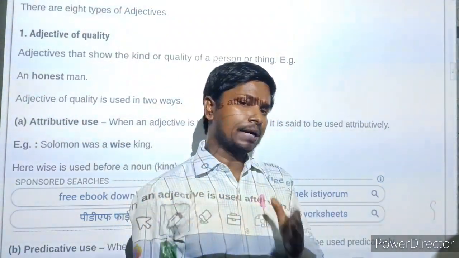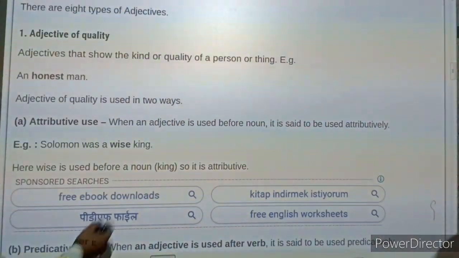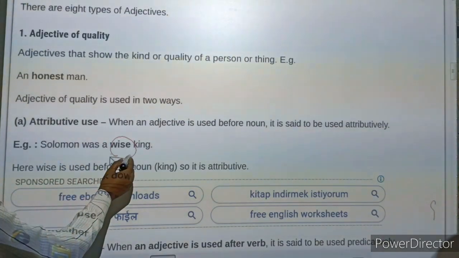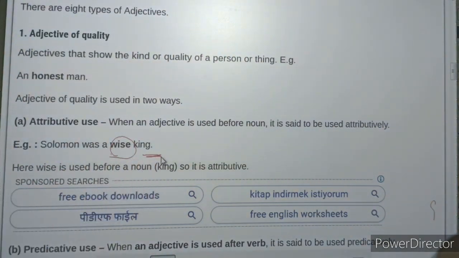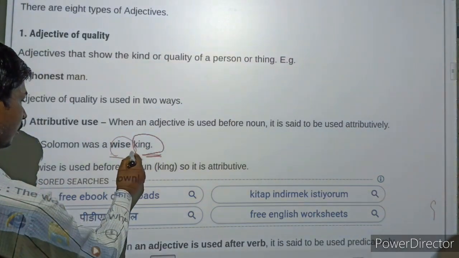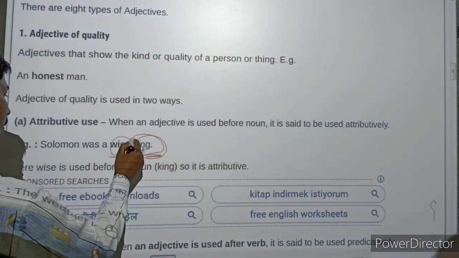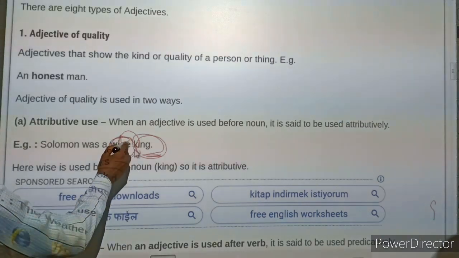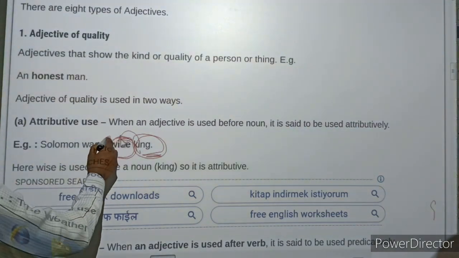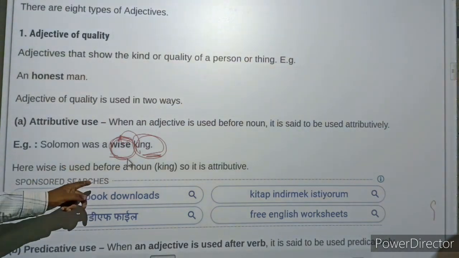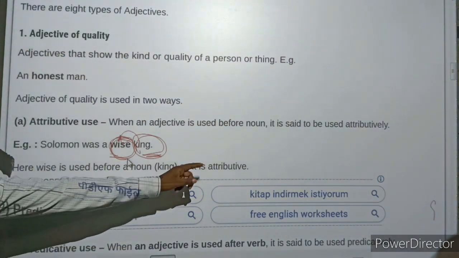So most of the time you can see over here there is the word that is used before a noun, that is king. King is a noun, and before it there is a word that is used for describing the king as wise. राजा कैसा है? राजा बुद्धिमान. Here wise is a word used before a noun, so it is attributive.